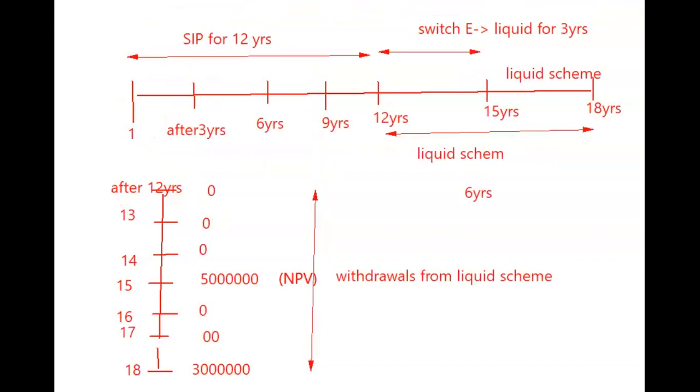See, there are two things. One is 50 lakhs and 30 lakhs are real values, whereas what I am taking as SIP is an imaginary value, 100 rupees. So I cannot combine both. Like how we have done in the earlier question. What we did in the earlier question, what are all the switches that are happening? I have posted those values also here in the liquid cash flow. But now we can't do it. The reason is because withdrawal is the real value, whereas investment is an assumed value of 100 rupees. Okay. So now what I need to do is, now I have to grow my SIP at 100 rupee example.